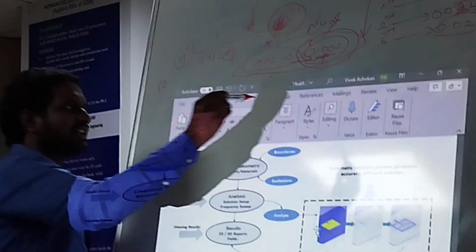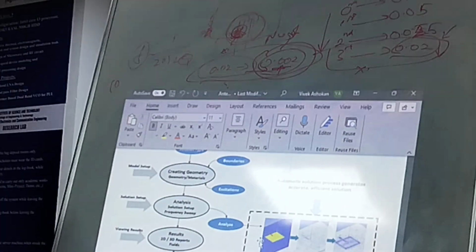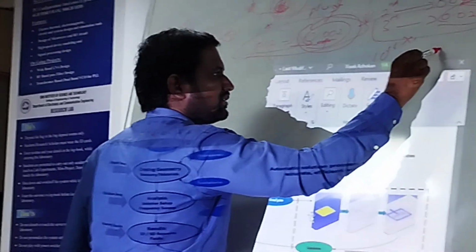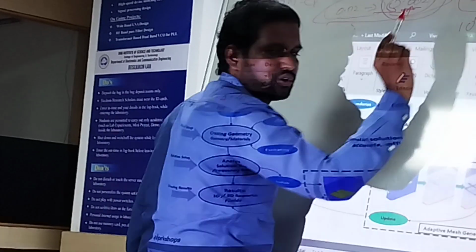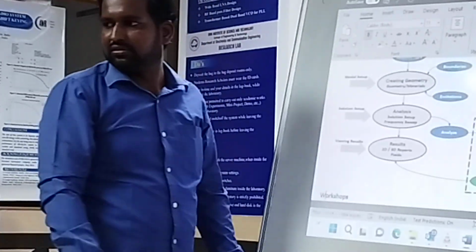If it has attained it in the third number of pass itself, my simulation will get stopped here. If it has not stopped till the 10th number of pass, and I have not attained this 0.02, automatically my simulation will stop here. That's the maximum number of passes which we have given.